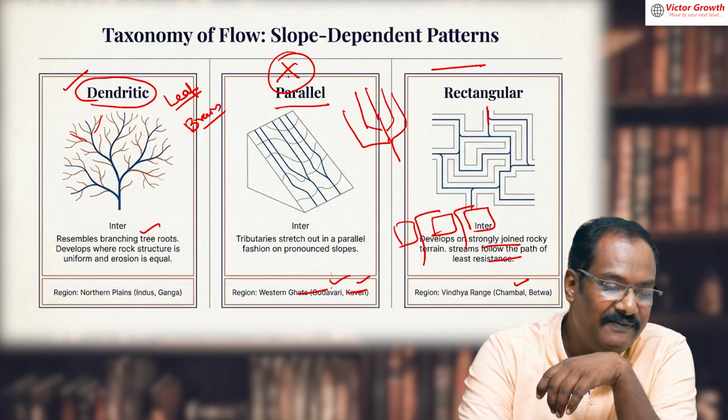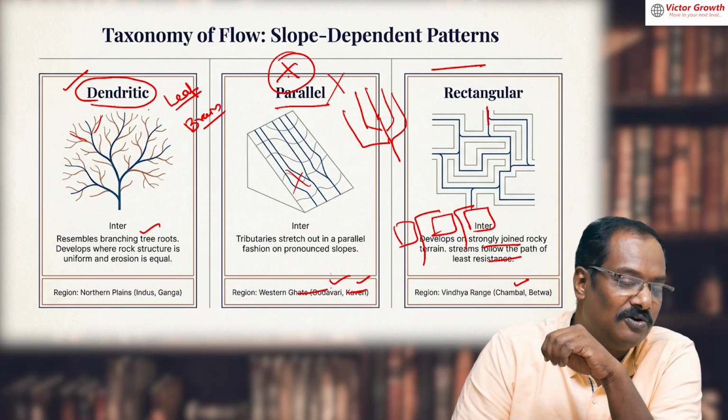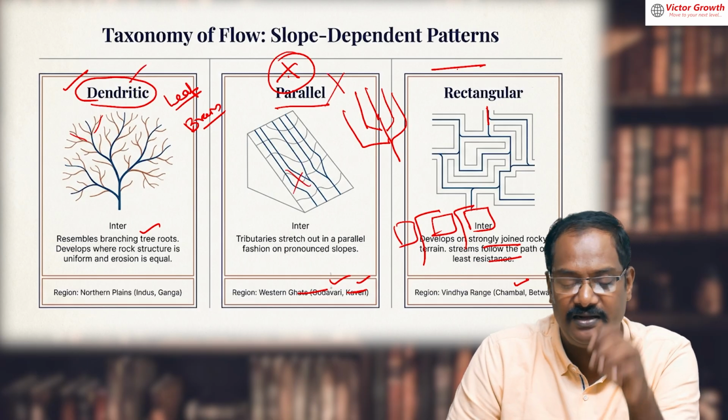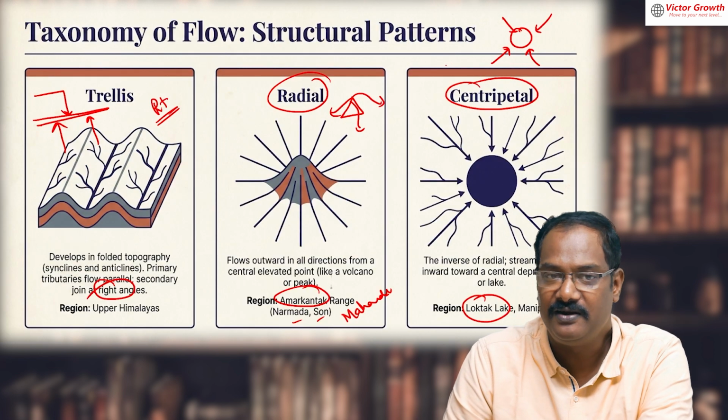In this, I would say you avoid parallel completely, that is something of a misnomer. Dendritic definitely, rectangular, trellis, radial and centripetal. If you learn them with examples, it is good.